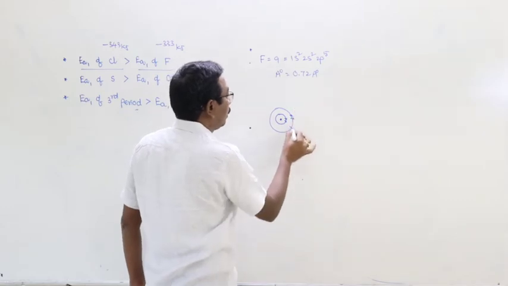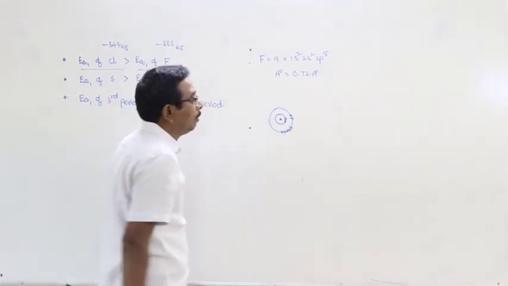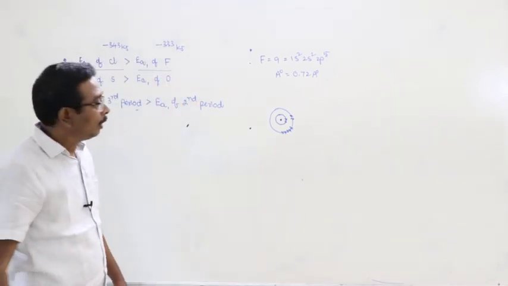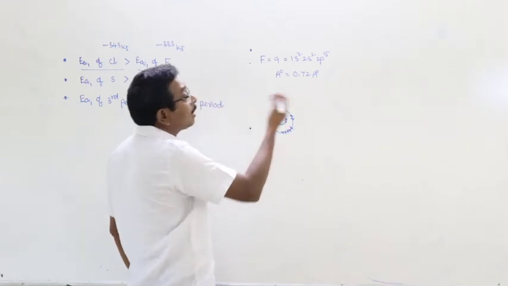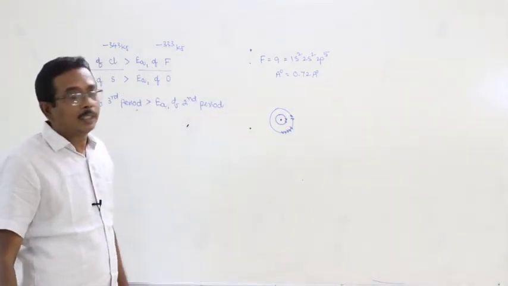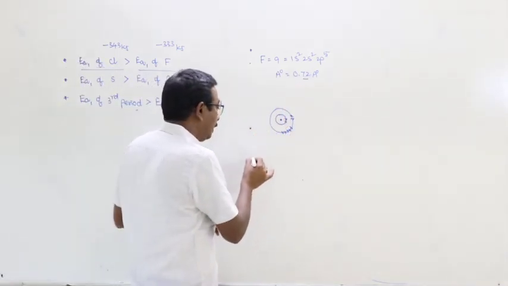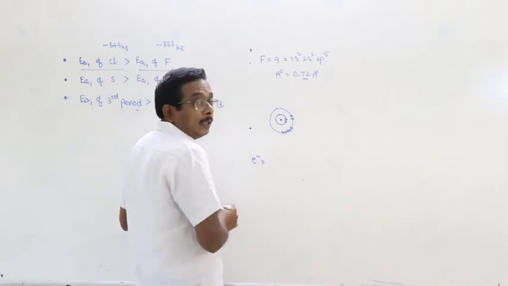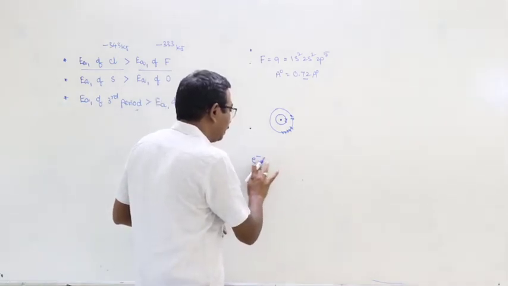2s2, 2p5. 2 electrons present in the first orbit and 7 electrons present in the second orbit, valence shell. Due to small atomic radius of fluorine, here it has high electron density.